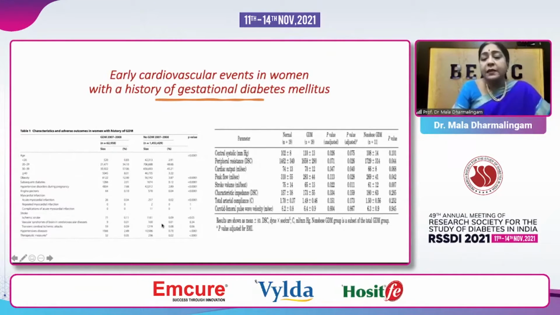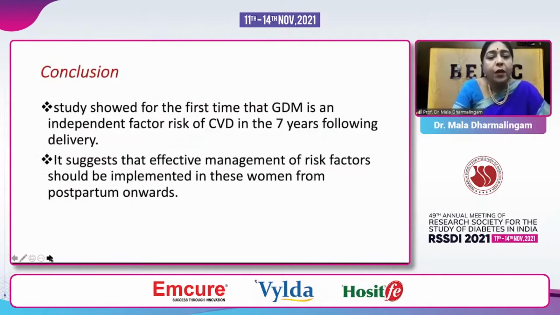Apart from that, in the cardiovascular risk profiles, the cardiac output and stroke volume were significantly reduced in patients with GDM compared to normal people. So it was not just ischemic heart disease; even cardiac function was affected. They concluded for the first time that GDM is an independent risk factor for CVD in the 7 years following delivery, and suggested that effective management should be done. So that was the first study.